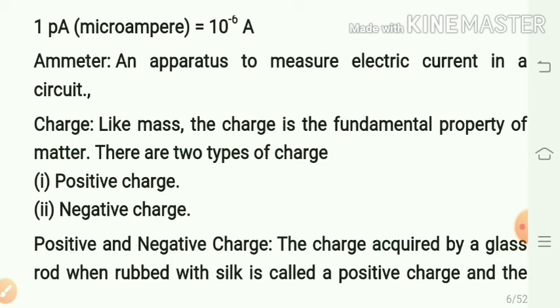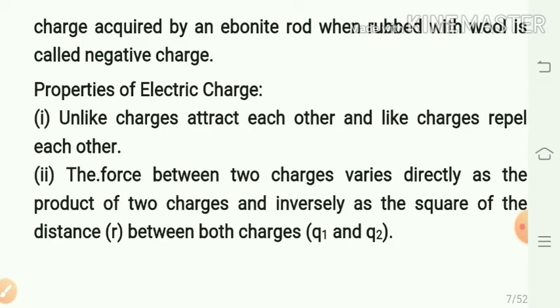Charge, like mass, is a fundamental property of matter. There are two types of charge, positive charge and negative charge. The charge acquired by a glass rod when rubbed with silk is called positive charge, and the charge acquired by an ebonite rod when rubbed with wool is called negative charge. What are its properties? Unlike charges attract each other and like charges repel each other.